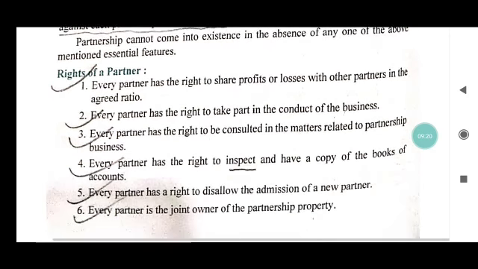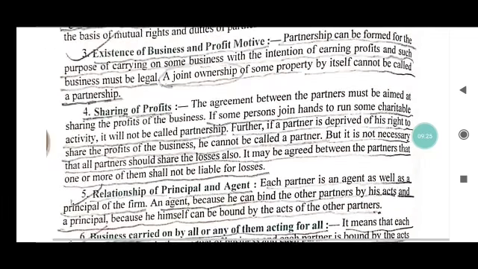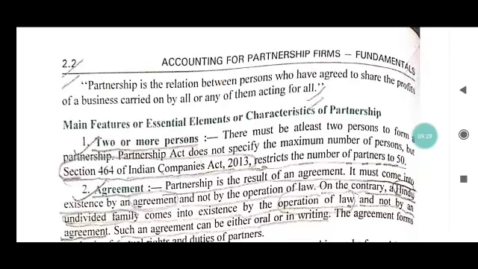Okay, now we are going to talk about the rights of partners, but this video is completed. We already discussed the meaning and the definition of partnership, the Indian Partnership Act, and the main features. You must write these features and the meaning. So thank you. In the next video we will discuss more about this chapter.